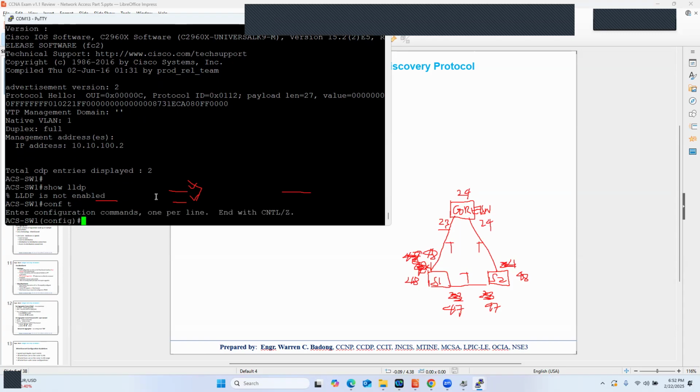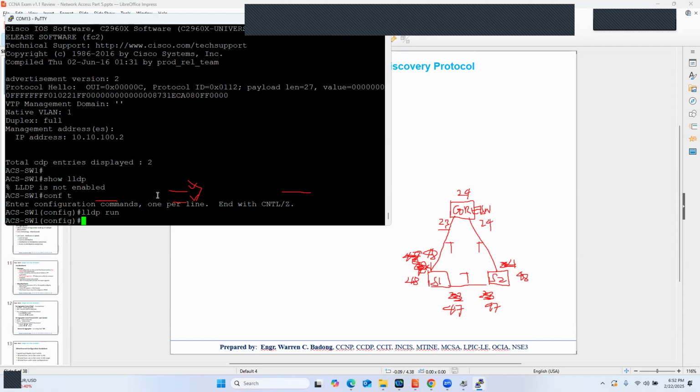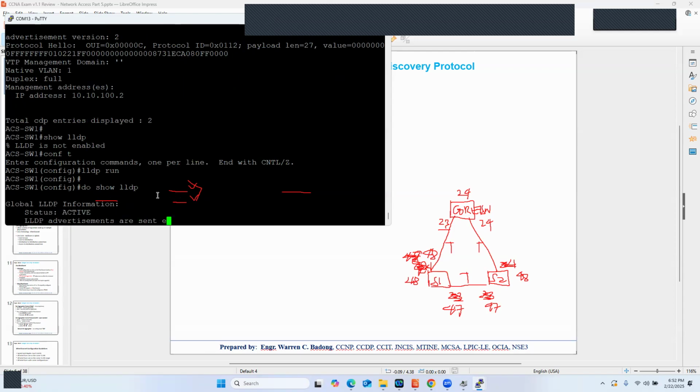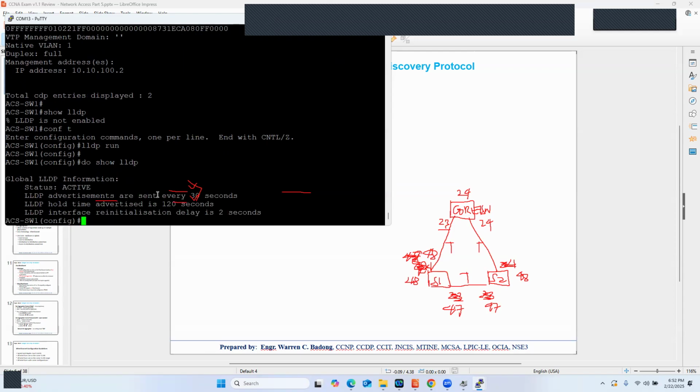CDP, sorry, LLDP run. That's how you enable LLDP globally. Okay, so let's check that out. Do show LLDP, enter. So the status is now active. Advertisement of LLDP packets is more frequent than CDP. It is every 30 seconds, and the hold time is 120 seconds. LLDP interface reinitialization delay is 2 seconds.